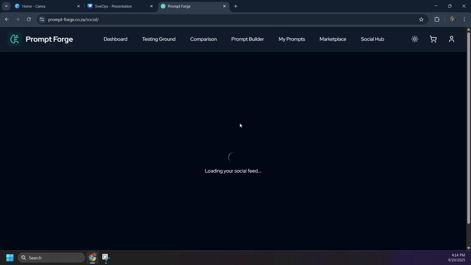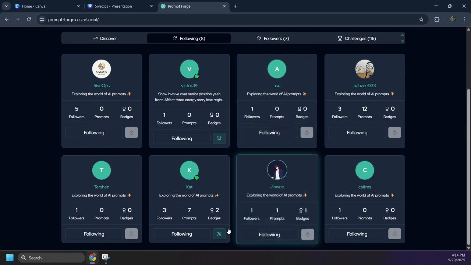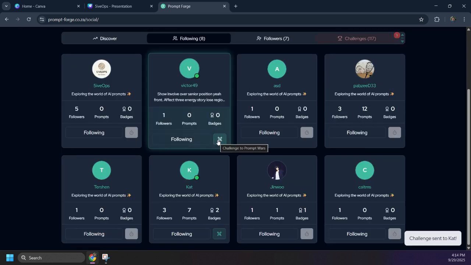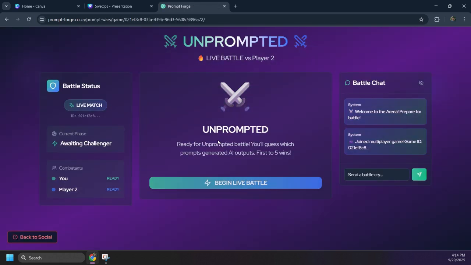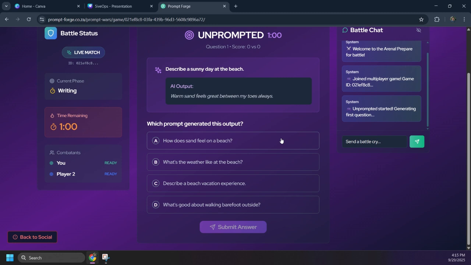We also have unprompted, which serves as kind of a reverse of our normal prompt wars. This works by giving users the AI response as well as some context of the initial prompt, but users need to guess the prompt based off of what we have given them. So for example, I will choose this answer.